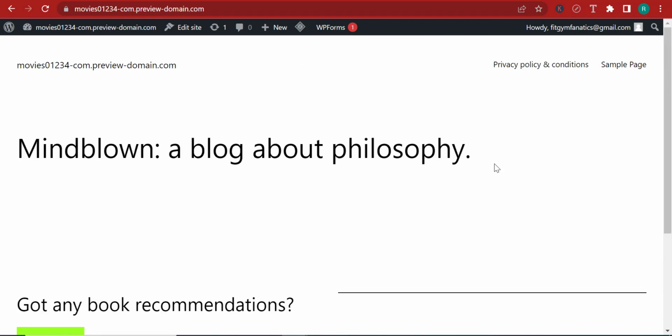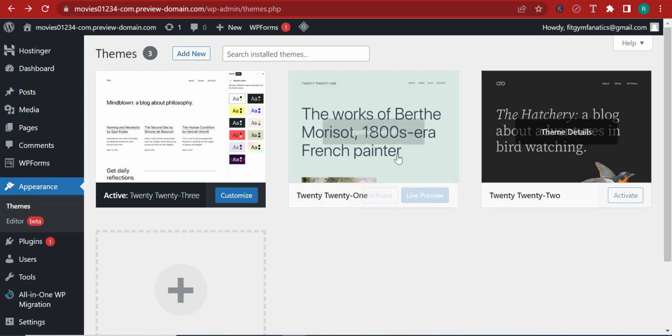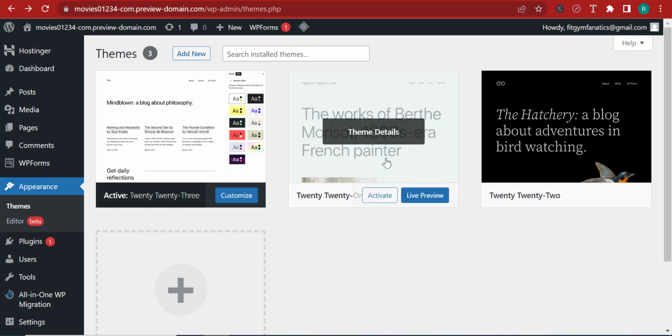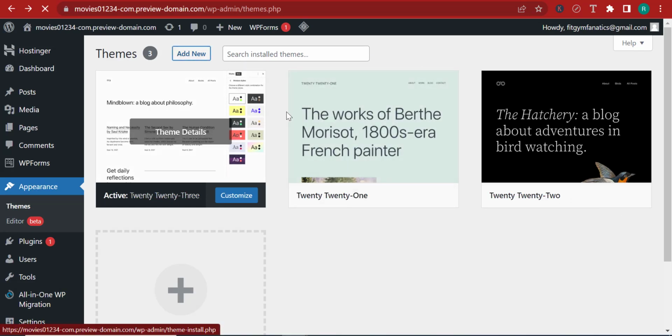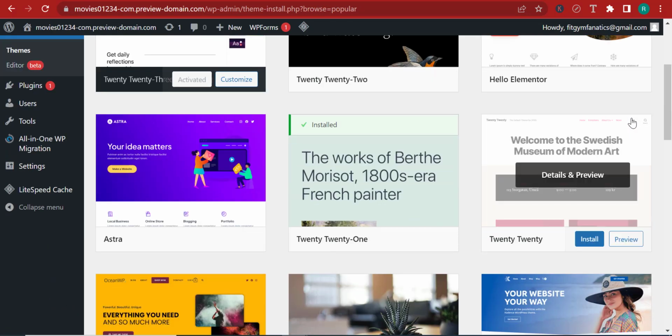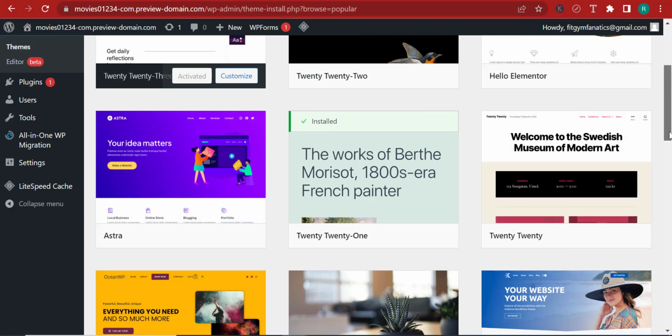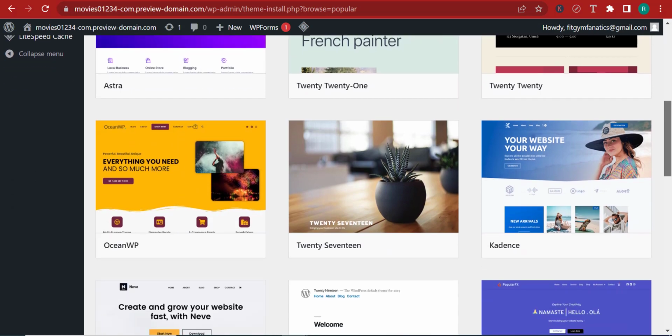It's just horrible, right? So in order to make your website look better, you can add more themes. For instance, you can click Add New, and you will be able to see a wide variety of themes that exist. One of the most infamous ones is Astra. I'm pretty sure you've heard of it. If you're learning WordPress and have not heard of Astra, then that's not really normal. That's not usual, I would presume. But Astra is one of the most famous themes.